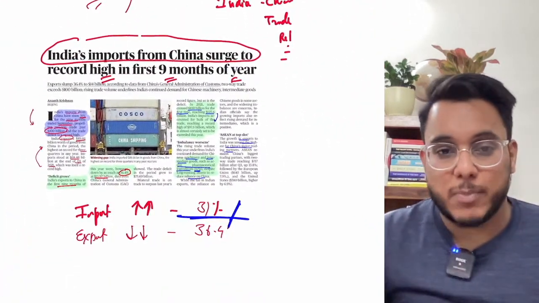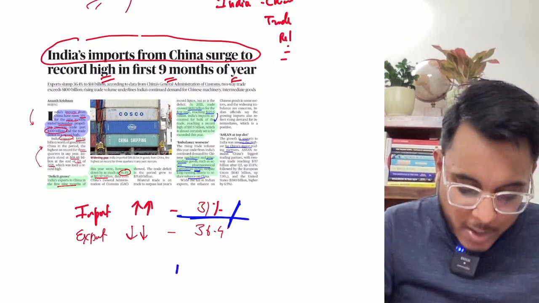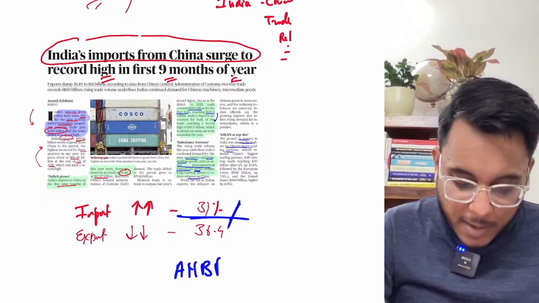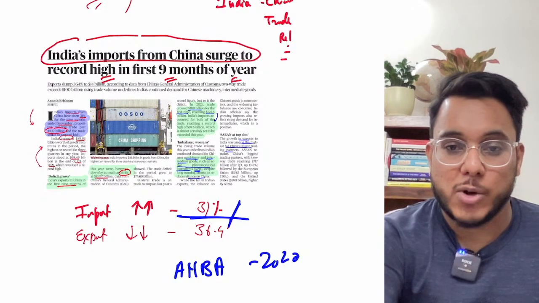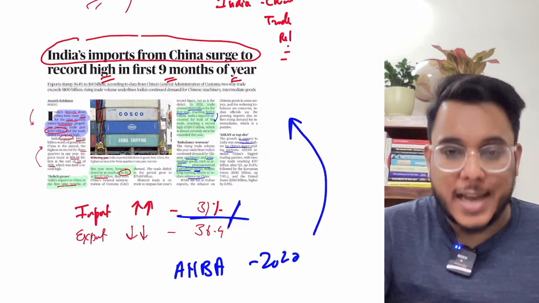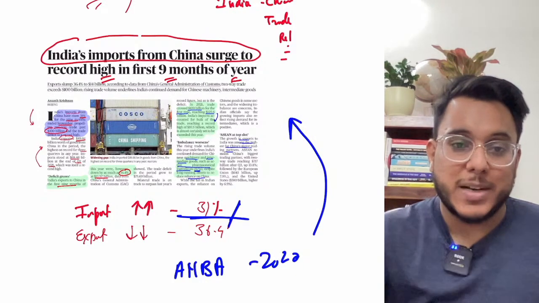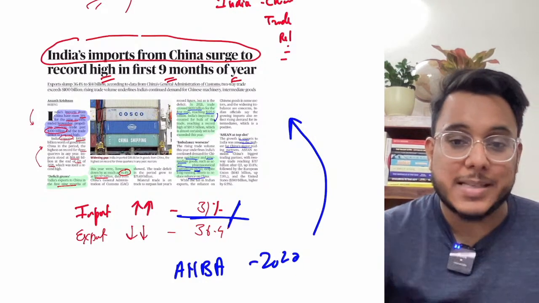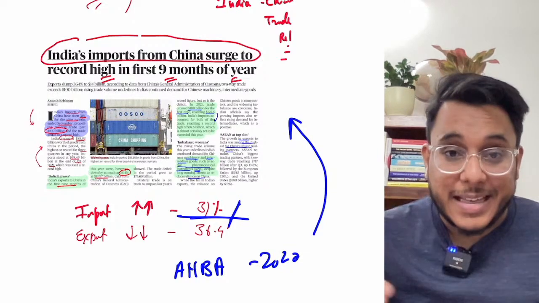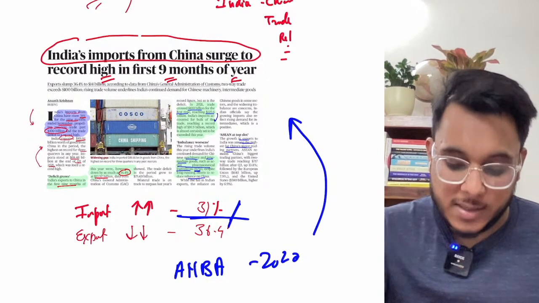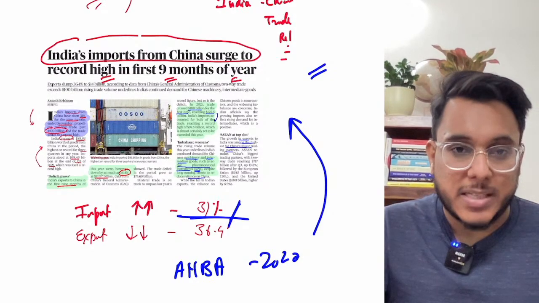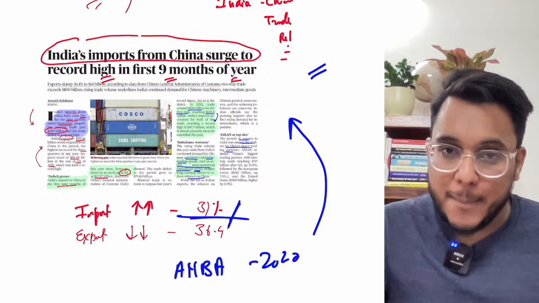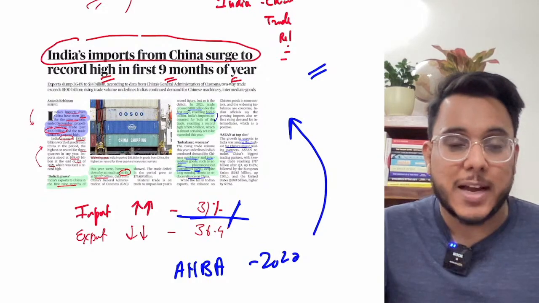Now this particular thing is problematic because, guys, in 2020 we came with the Atmanirbhar Bharat Abhiyan, and under it, it was provided that the reliance on China needs to be reduced. But rather than reducing, the reliance has increased over the past few years. So the government needs to identify the major reasons why imports have increased and exports have become stagnant.